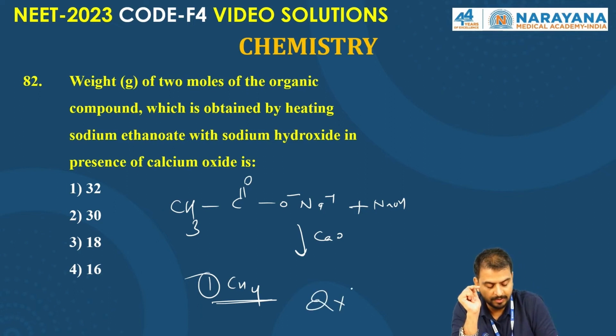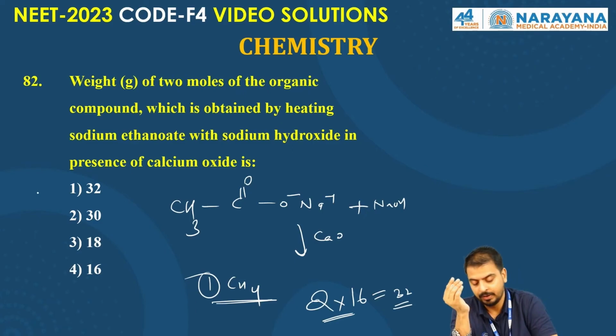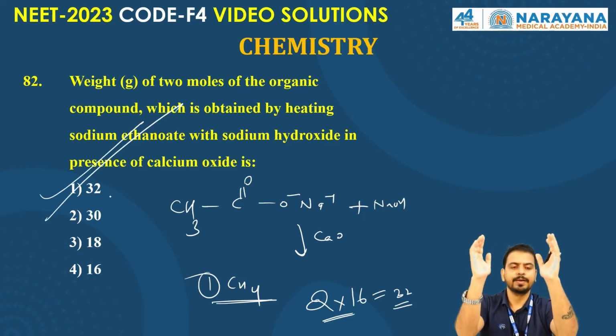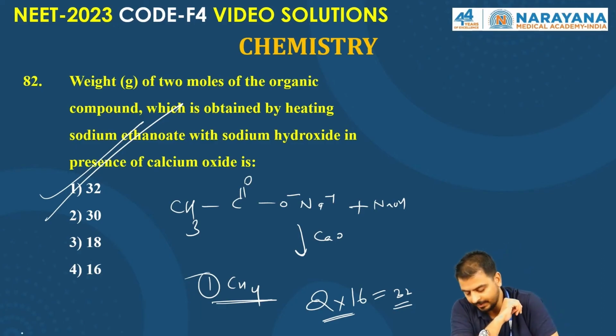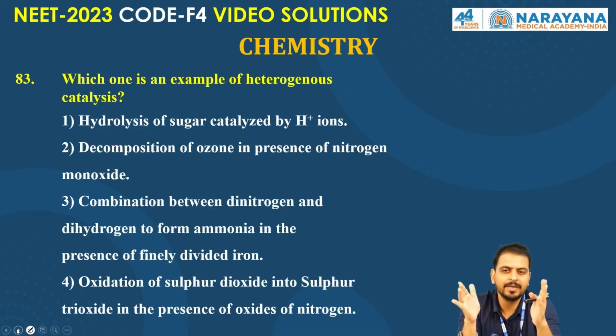So the weight of 2 moles will be 2 into 16. It will be 32, so the correct answer is 32. I hope it's right. Did everyone get the right answer? Now, let's move to question number 83.